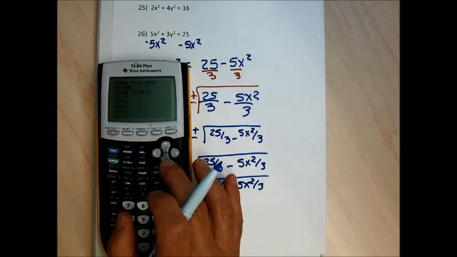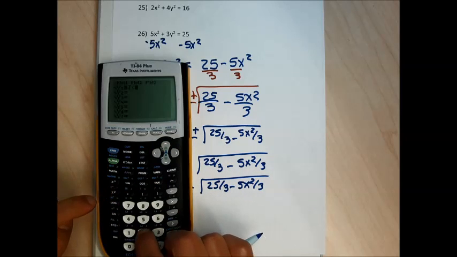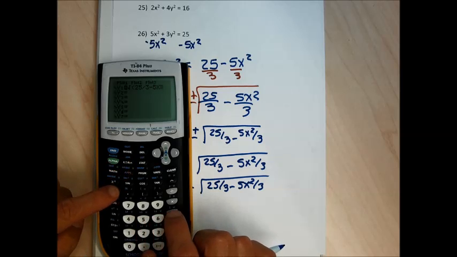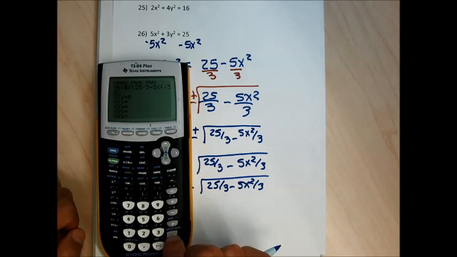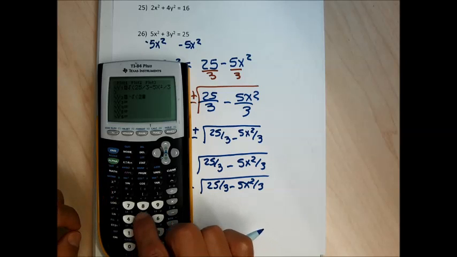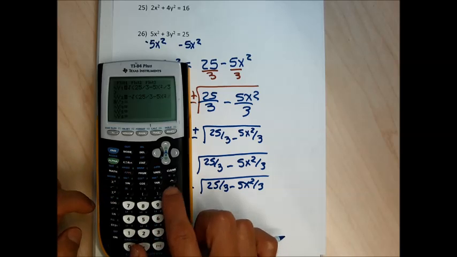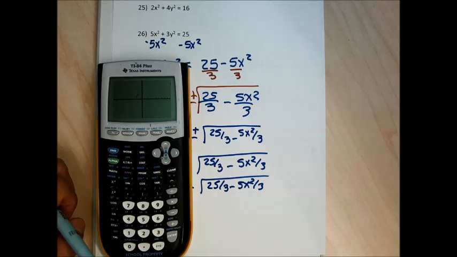So clear, clear. So y1 is second square root 25 divided by 3 minus 5x squared divided by 3, close my parentheses, and then y2 is negative second square root 25 divided by 3 minus 5x squared over 3, close my parentheses, hit my graph, and I'm going to get something that should fail the vertical line test.